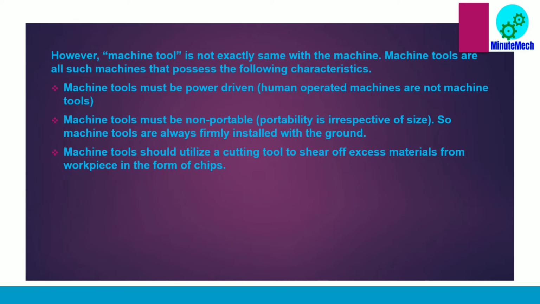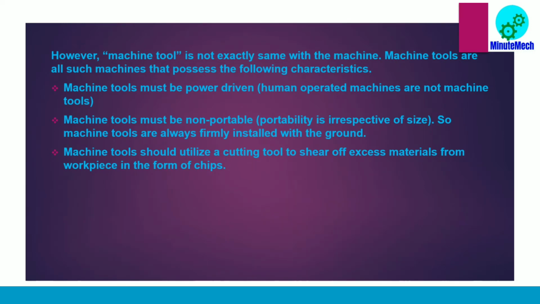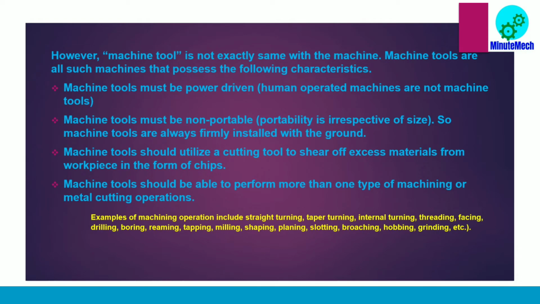Number three, a machine tool should utilize a cutting tool to remove the excess material from the workpiece. Number four, a machine tool should be able to perform more than one type of machining operation. Cutting operations means, for example, turning, thread cutting, facing, drilling or boring. All these are called cutting operations or machining operations.